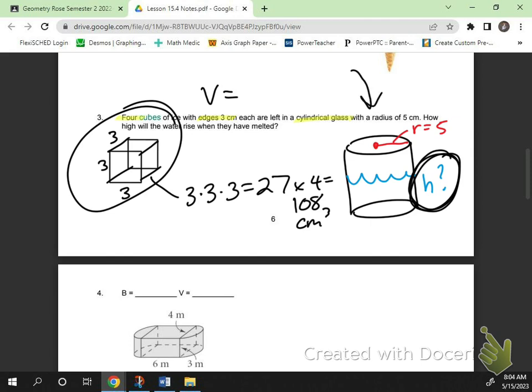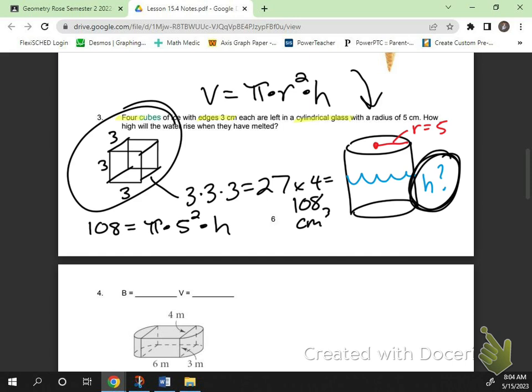What's the shape of the glass? We need the cylinder formula. And what are we solving for? The height. Do we know the volume that this will take up? Yes, it'll take up 108. Do we know the radius? Yes. Oh my gosh, the only thing we're solving for left is H. So now we're solving a one variable equation.